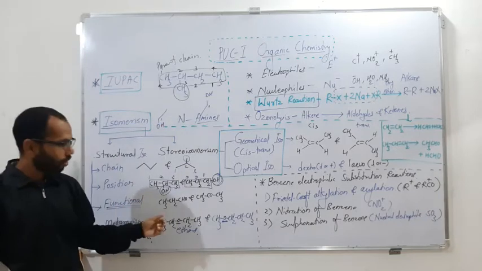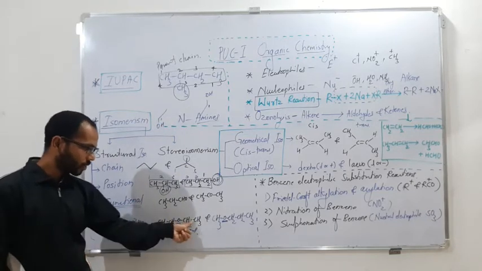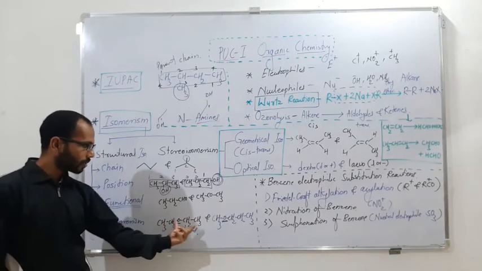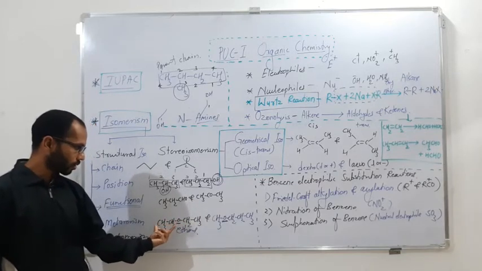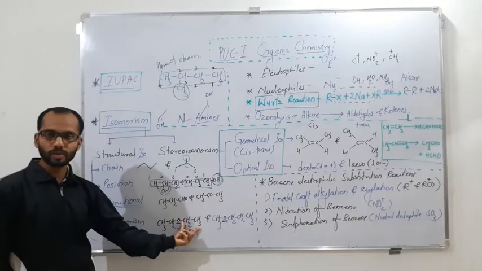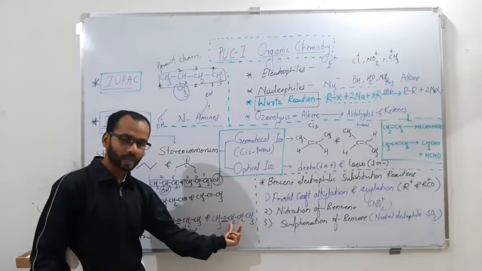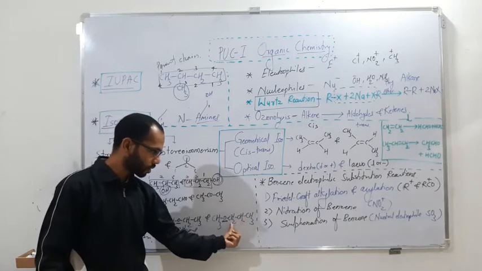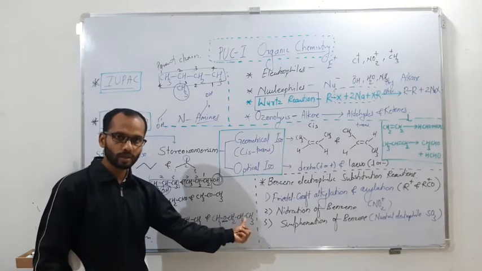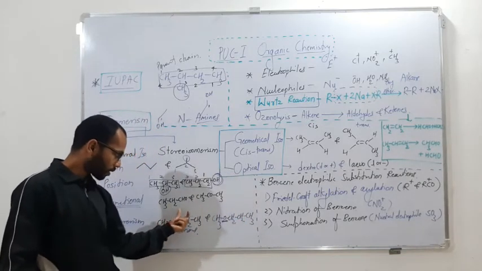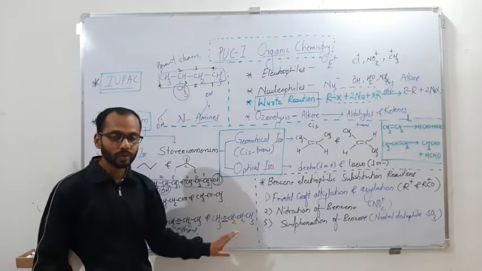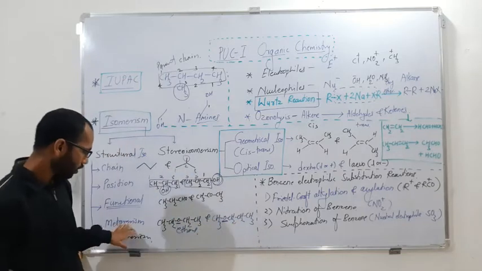In metamerism, on either side of that heteroatom, you will have a different arrangement. So here you can see CH3, CH2, CH3, CH2, whereas in the other compound, one side is CH3, the other side is CH2, CH2 and the CH3. On either side of a functional group, a different arrangement of carbon atoms is called metamerism.